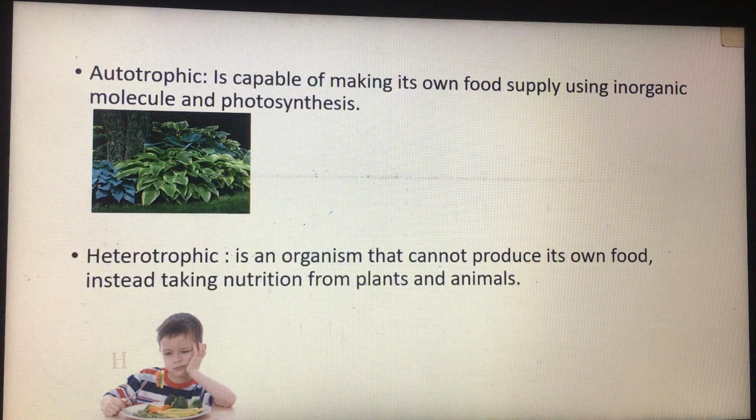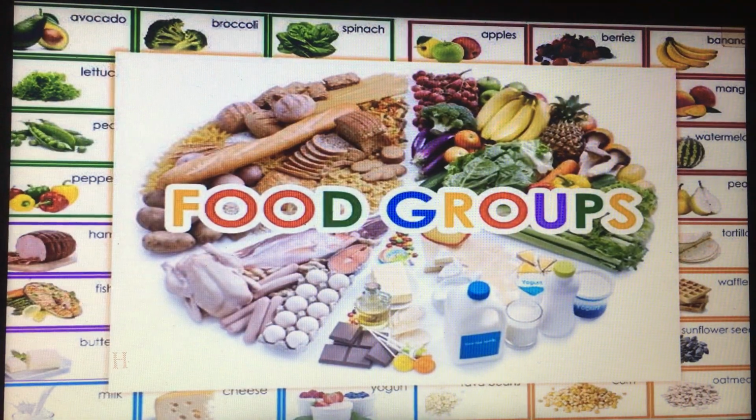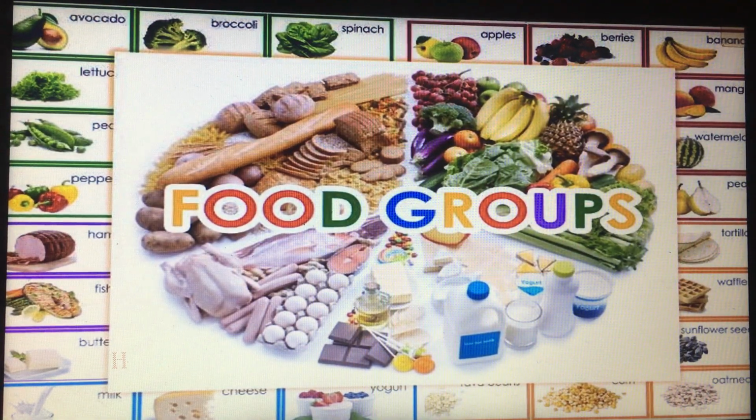Okay, now we are going to focus on the food that humans take to stay alive. The first thing you have to know is that the total of the molecules of nutrients that we need is called the diet.